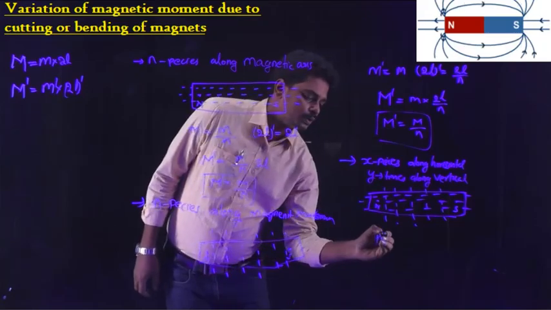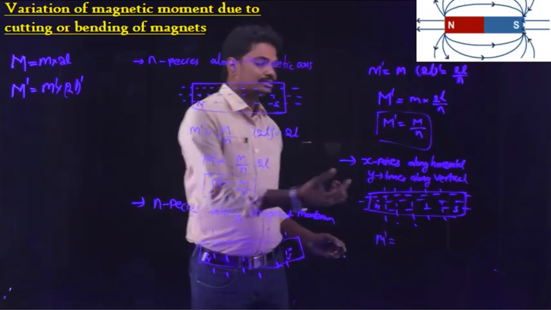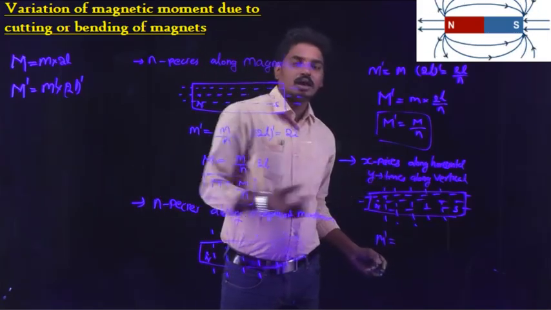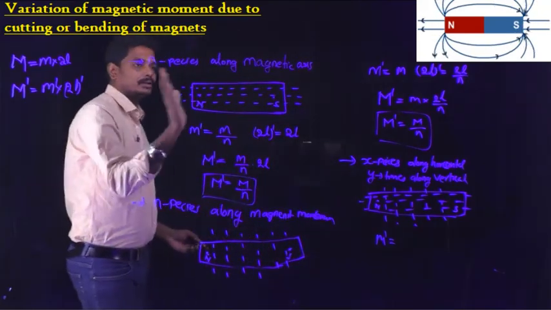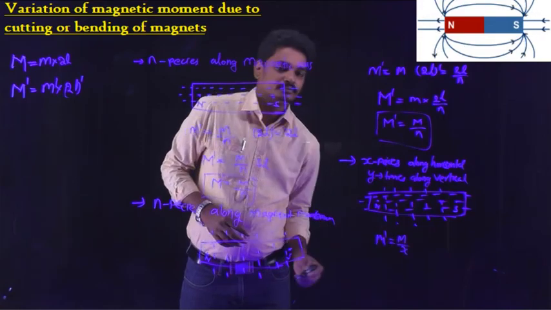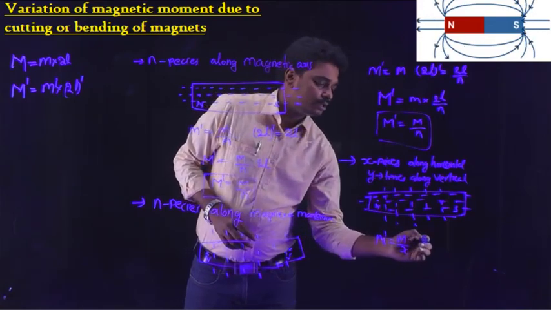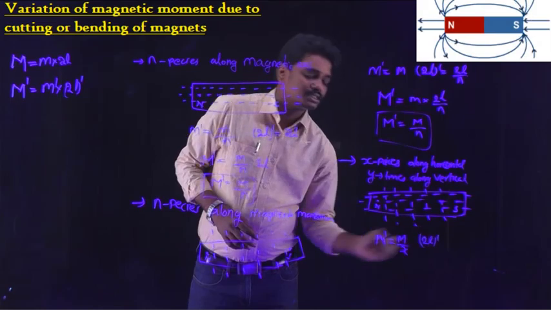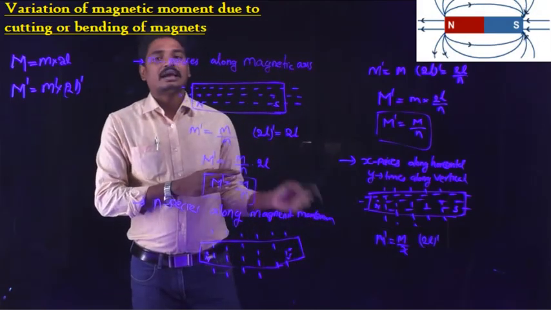Therefore, the new pole strength, as it is cut into x pieces along the horizontal or magnetic axis, is m dash equal to m by x. Along the vertical axis, it changes the magnetic length.